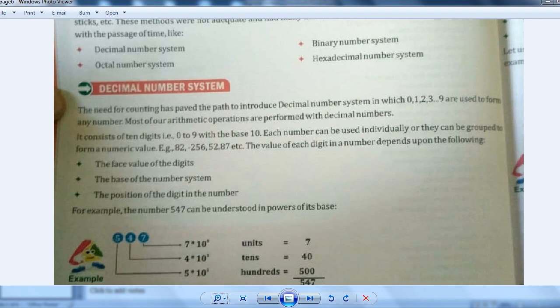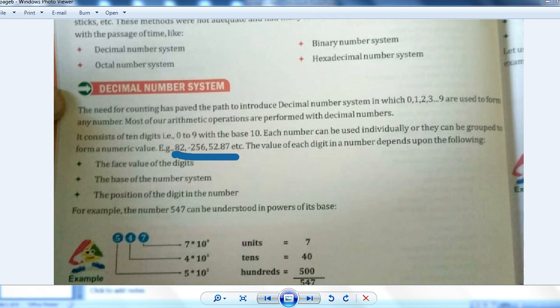Each number can be used individually or they can be grouped to form a numeric value. 82, all these are what? All these are numbers of the decimal number system. 82, 256, all these are numeric values, because all these numbers are formed with the help of 0 to 9 only, right? The value of each digit in a number system depends on the following.